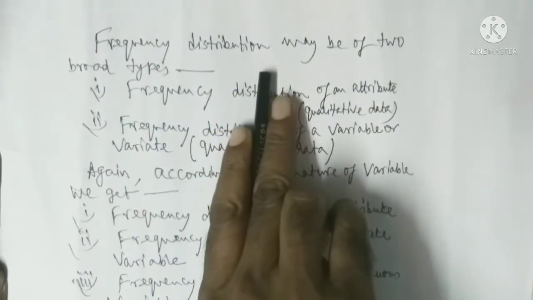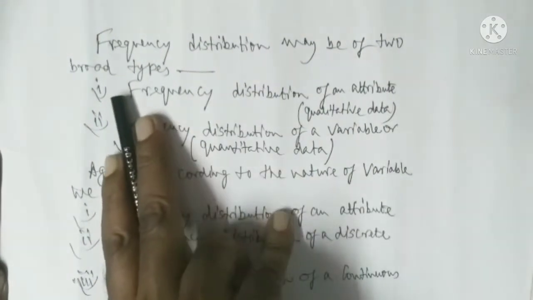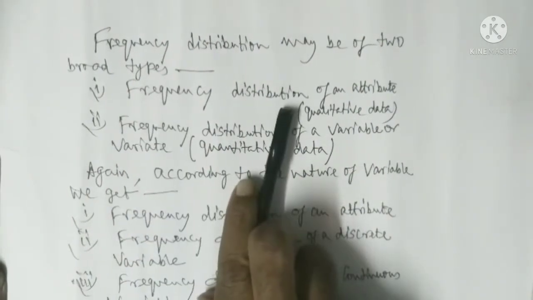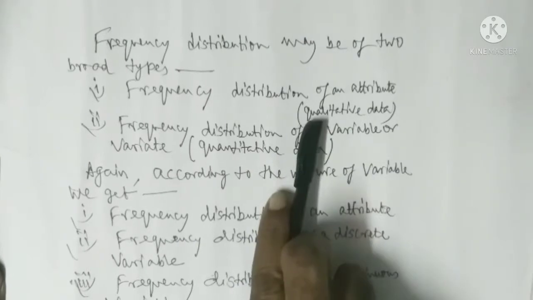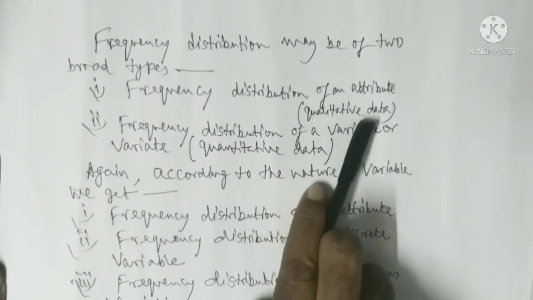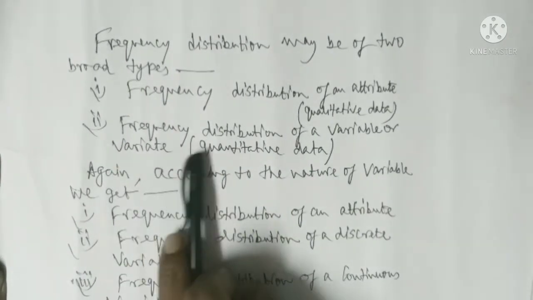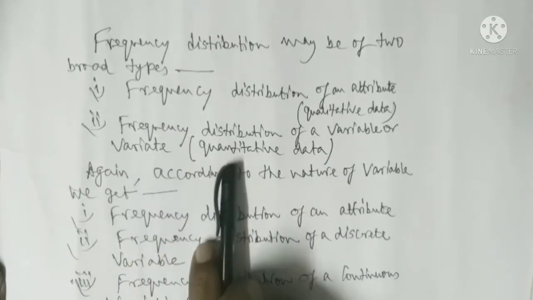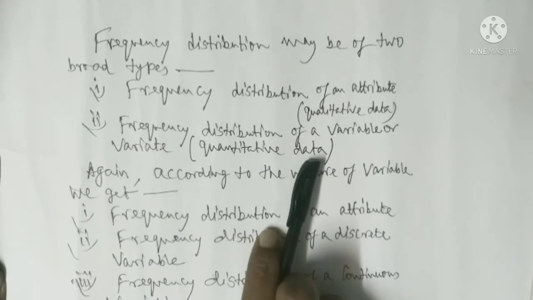Frequency distribution may be of two broad types. Number one, frequency distribution of an attribute, that is, qualitative measurements are there. Number two, frequency distribution of a variable or variate, that is, quantitative data are there.